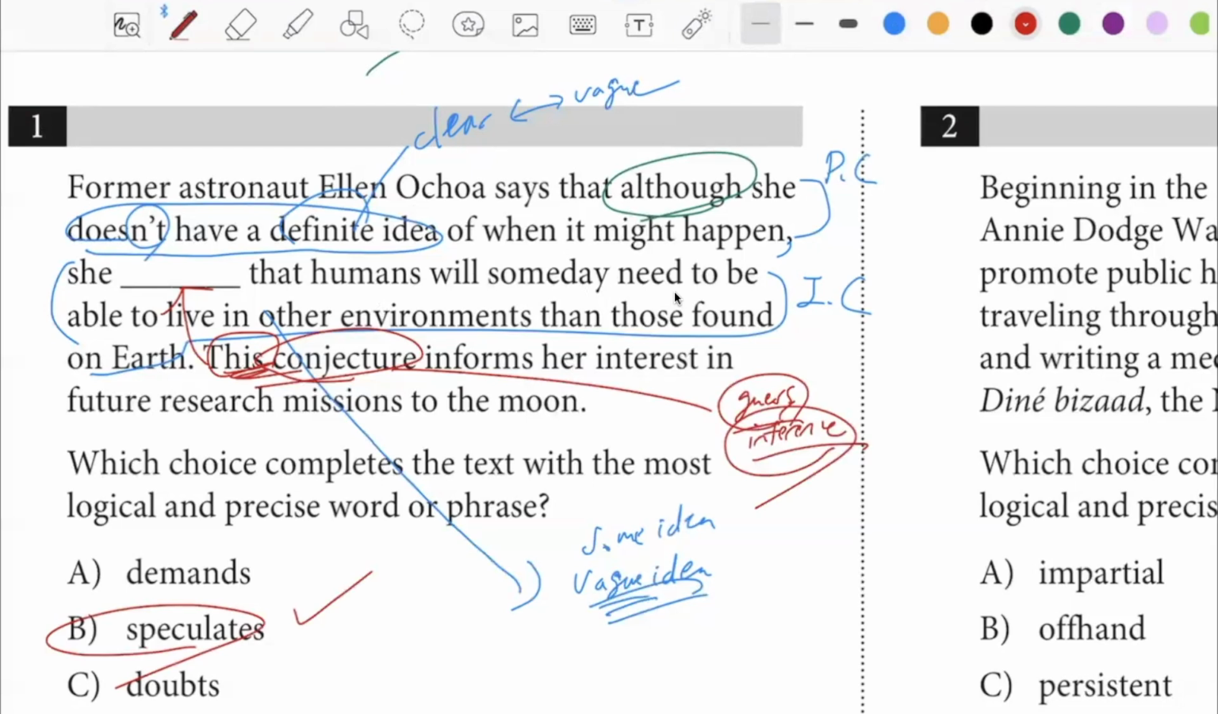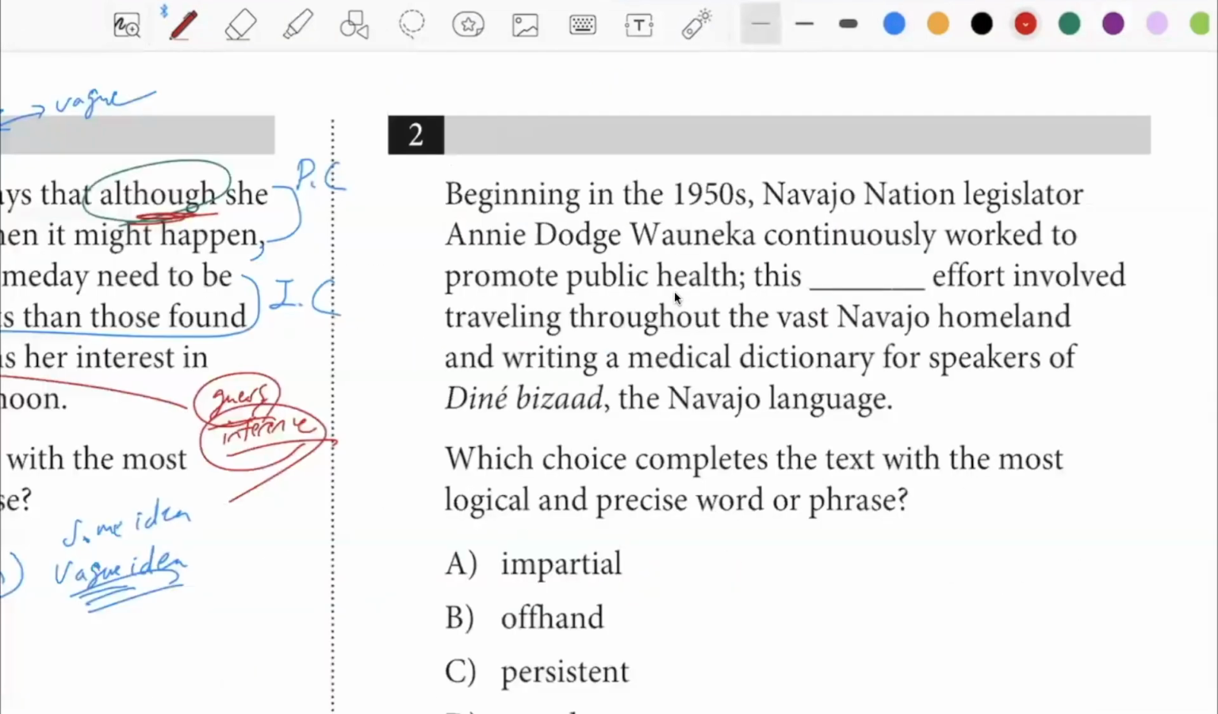Okay. So again, pay attention to although. She doesn't have a definite idea. She still has some kind of idea. So therefore, she'd be able to speculate something. All right. What about number two?